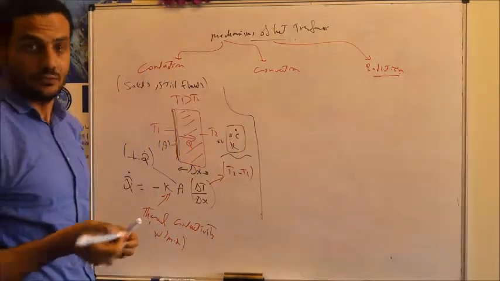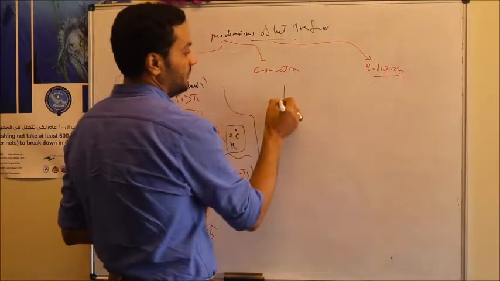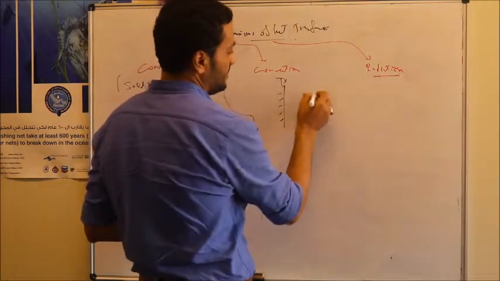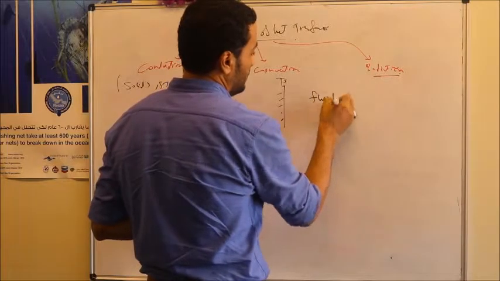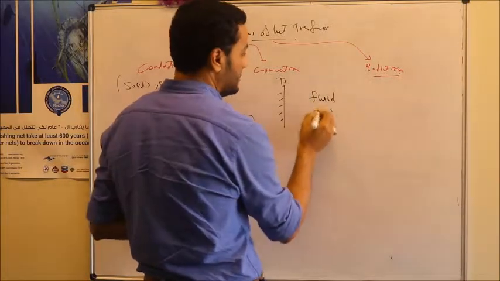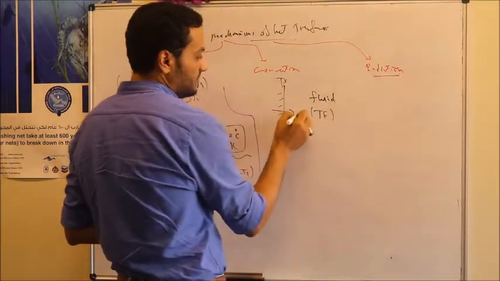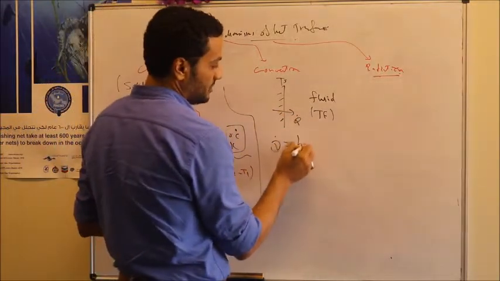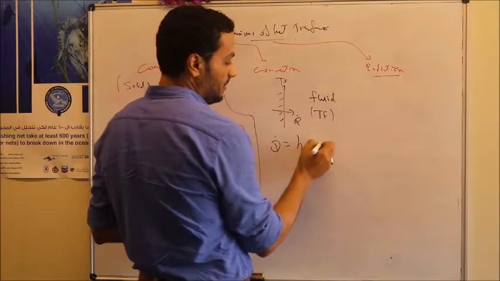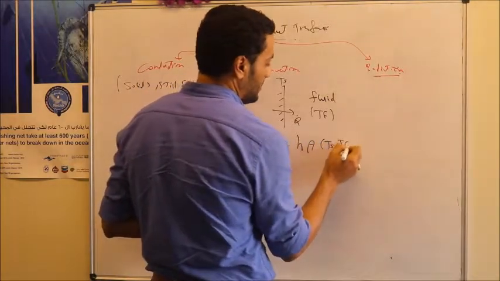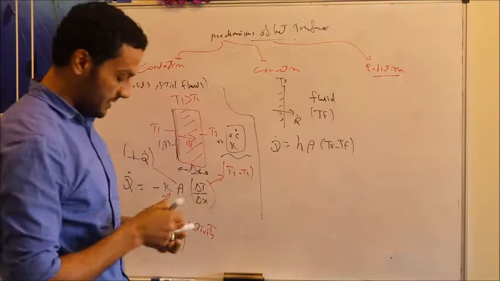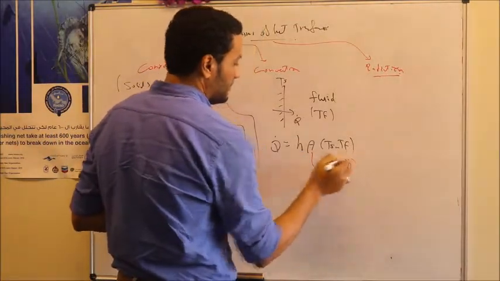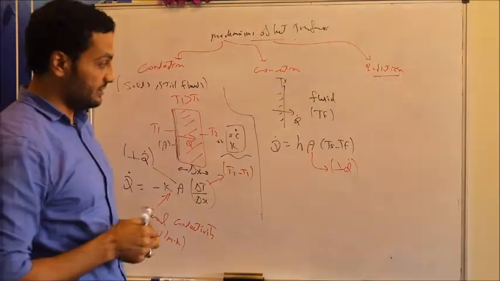Okay. Heat can also transfer by convection. Heat can transfer by convection from a hot surface existing at temperature, let's say Ts, to an adjacent fluid existing at temperature Tf. In this case, the heat transfer equals the convection heat transfer coefficient multiplied by area multiplied by T surface minus T fluid. Again here, this area is the area normal to the direction of the heat transfer.